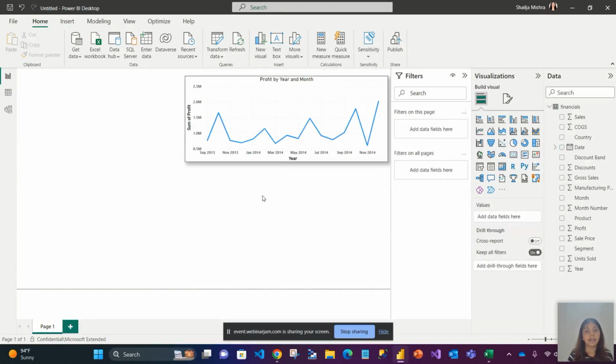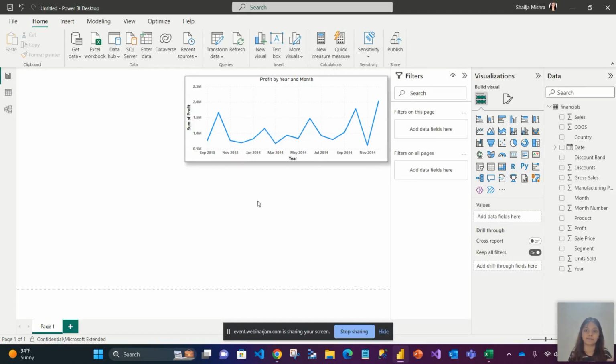See, Power BI has already converted the bar chart that you created into a line chart, without you having to do all the same things again, just selecting the visual you want to convert it into. Now you can again hover and see the value for October, November. So you can see this in the form of a line chart. How has the company performed? You can see that, okay, in October it was good, then it fell down, again it went up. So this can give you a trend of the profit that the company went through.